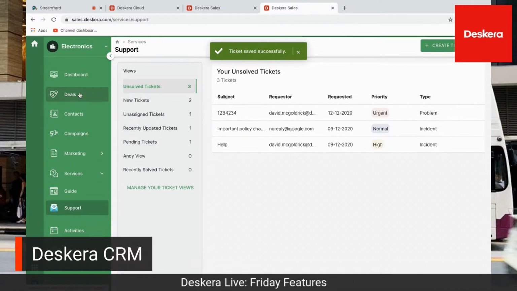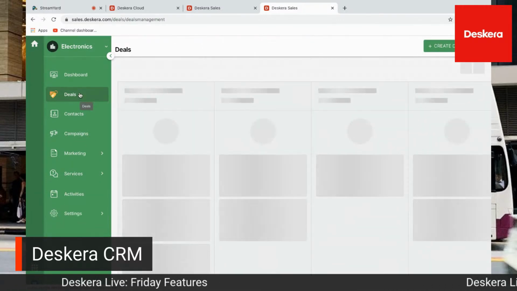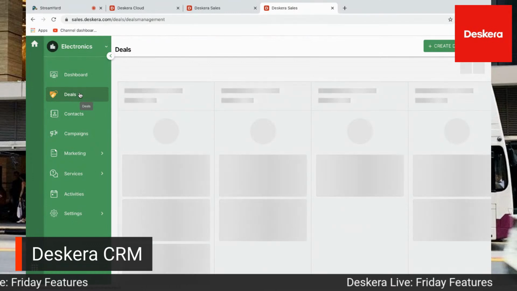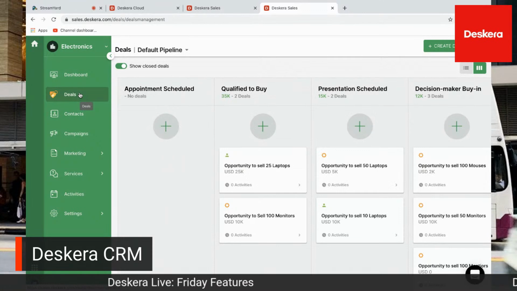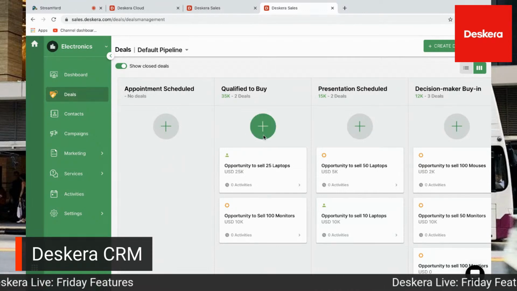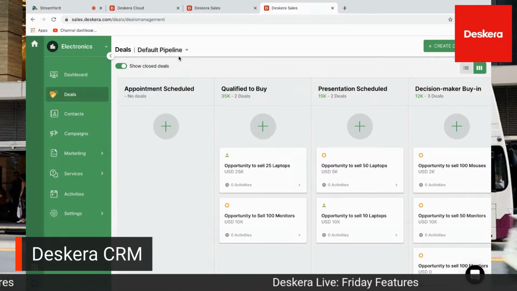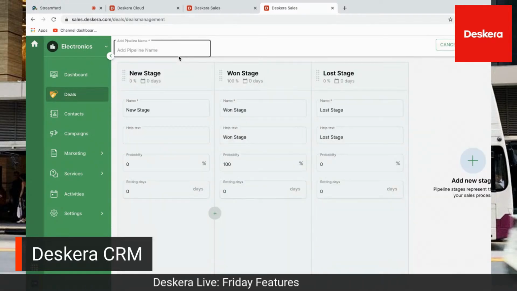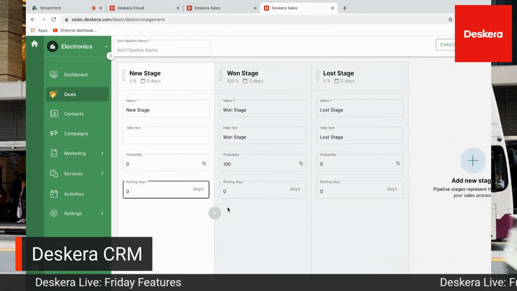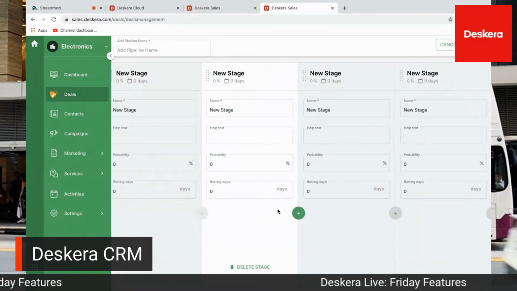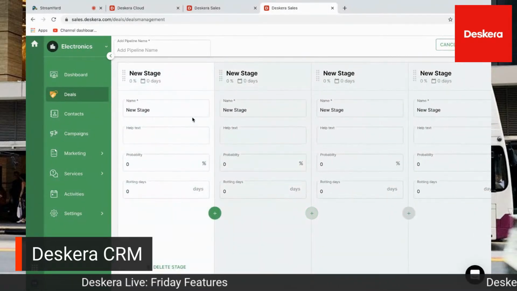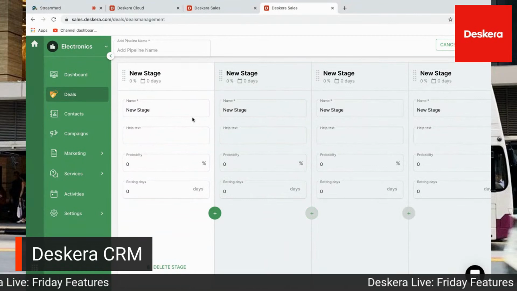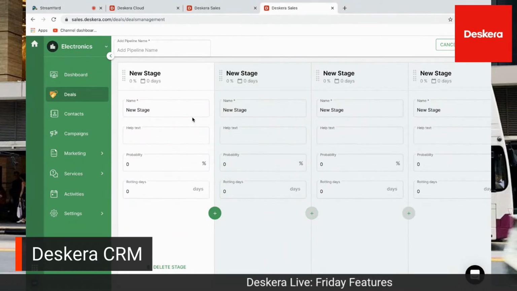Okay, let's go to deals. So inside here, I can see all my pipeline and all the different stages. So appointment scheduled, qualified to buy, presentation scheduled, decision maker buy-in. And if I click up here, I can add my own pipeline because different companies may have different requirements for their pipeline. And I can add in as many stages as I like, as you can see here. And of course, here we have our stage name, help text, probability, and rotting days. How many days before this deal becomes rotten?